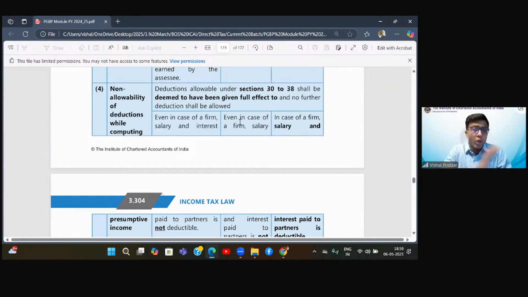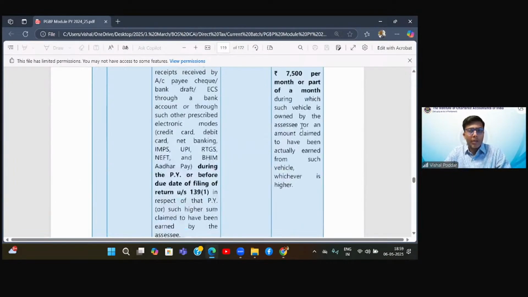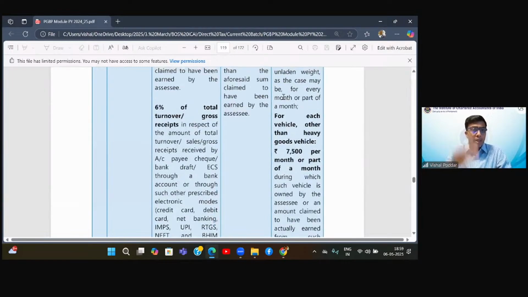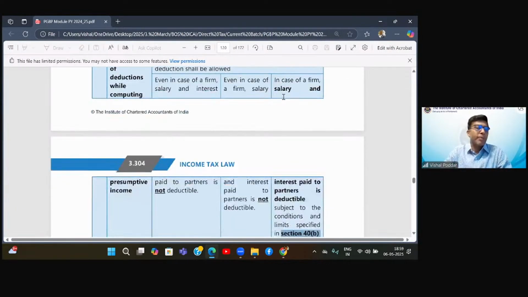No deduction, no disallowances. So you don't have to look at the entire PGBP chapter. You keep the entire PGBP chapter closed. You simply take the turnover, multiply by the percentage, and that is final. But when you are in the goods transport business and you have computed your income by this particular rate, which in my example was 9,90,000, if you remember, and I'm a partnership firm, then from that 990, I will be allowed deduction of interest to partners and salary to partners.